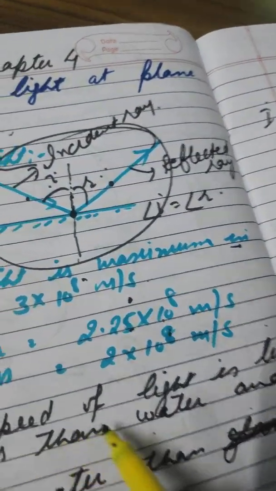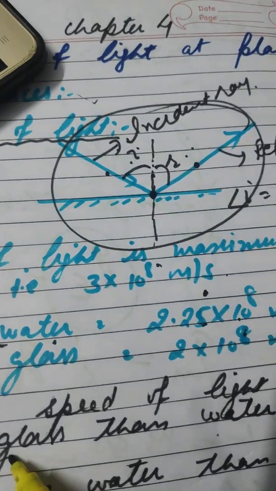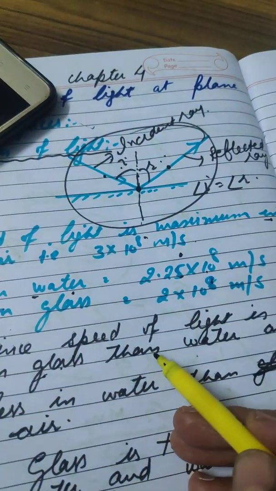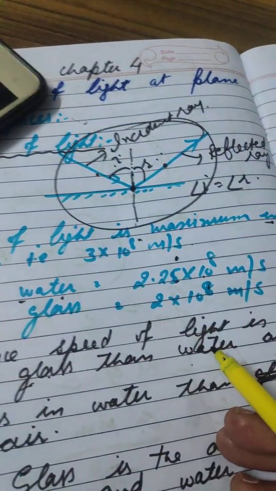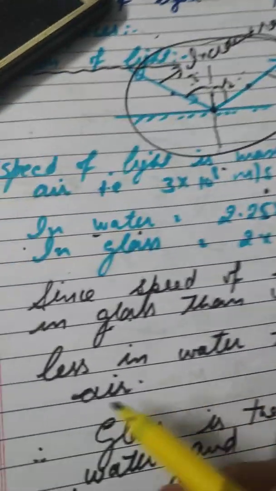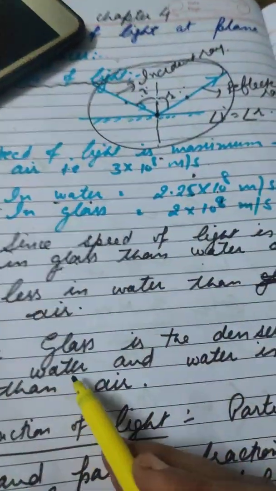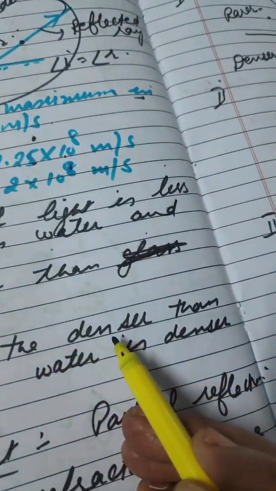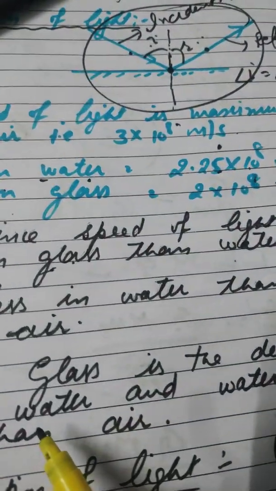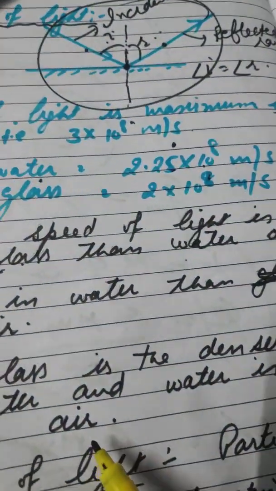Since the speed of light is less in glass than in water and less in water than in air, this means glass is denser than water and water is denser than air.